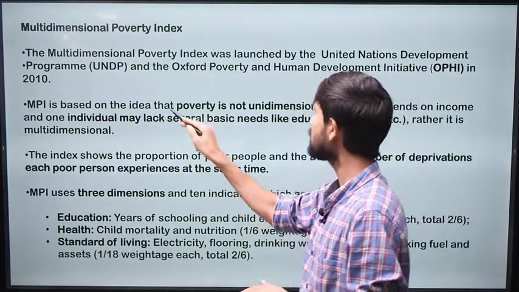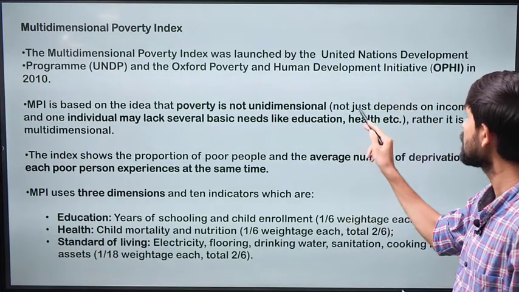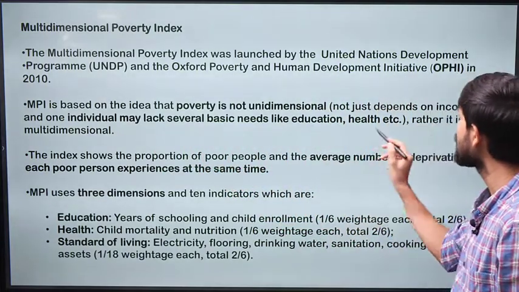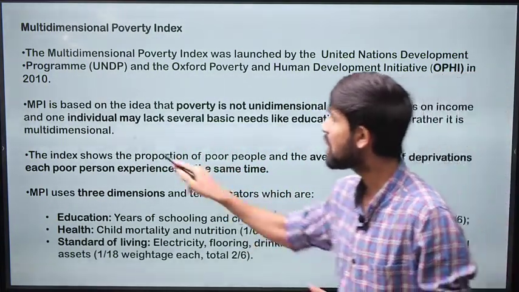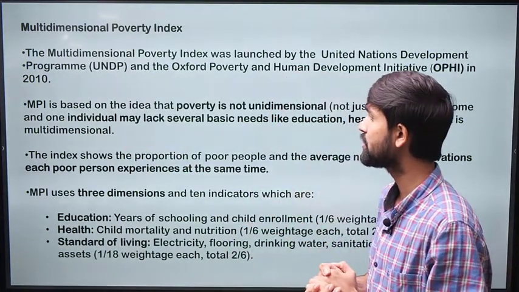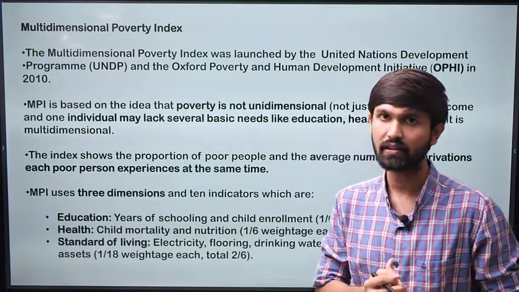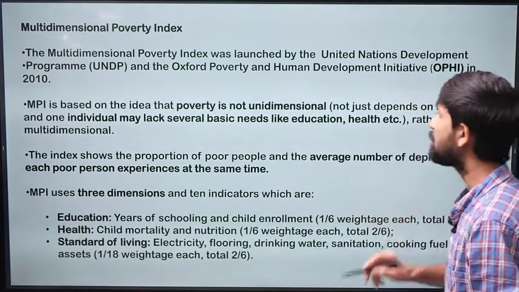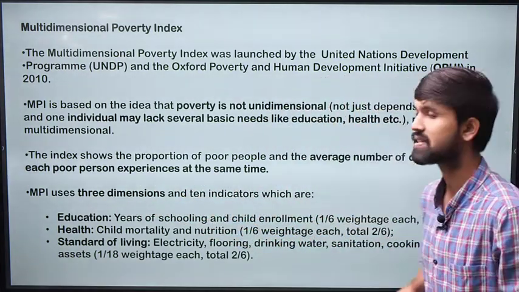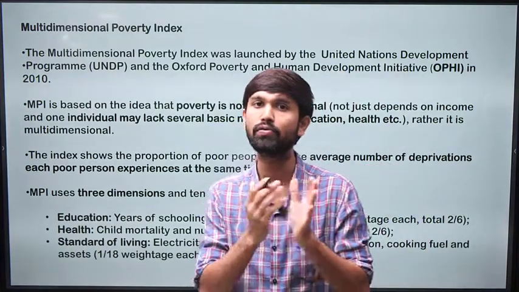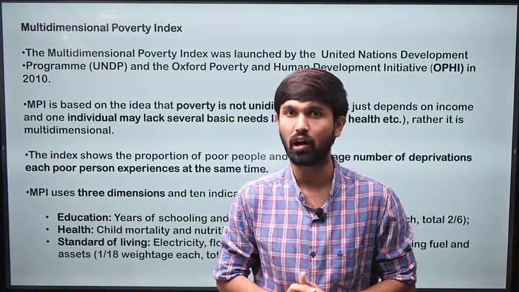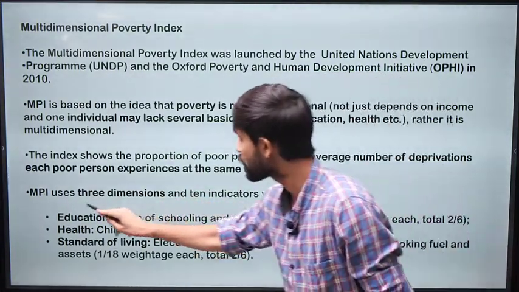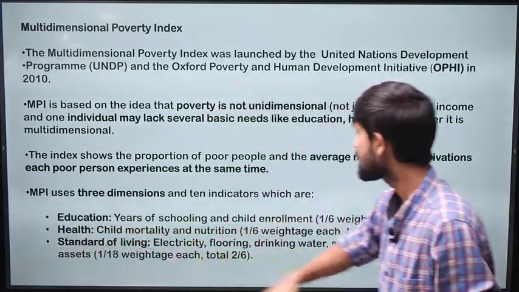This is based on the idea that poverty is not unidimensional, as we just discussed, not just dependent on income, and one individual may lack several basic needs like education, health, and other things. So rather it is multidimensional. This multidimensional nature of poverty is encompassed in the index, which shows the proportion of poor people and the average number of deprivations each poor person experiences at the same time. So it tries to measure the poverty of citizens and residents residing across the globe in 3 dimensions. One is education, other is health, and the next is standard of living.